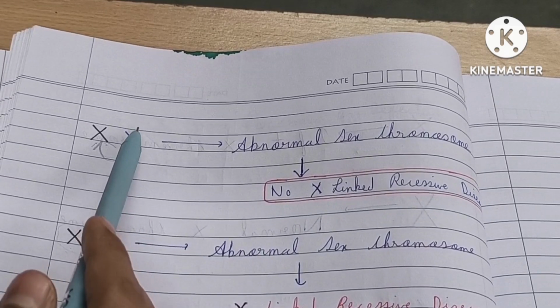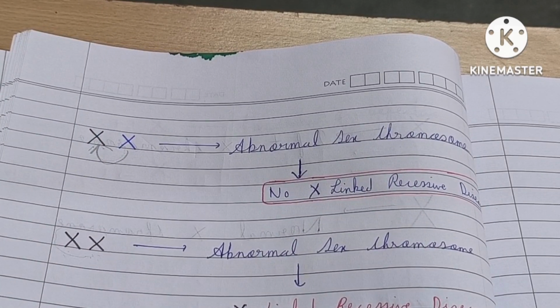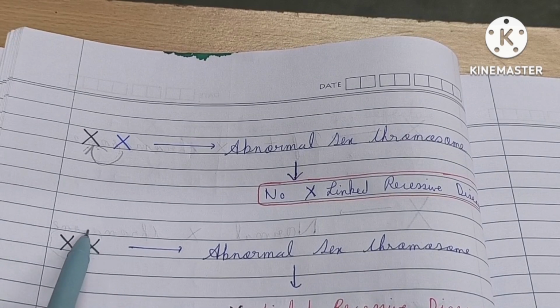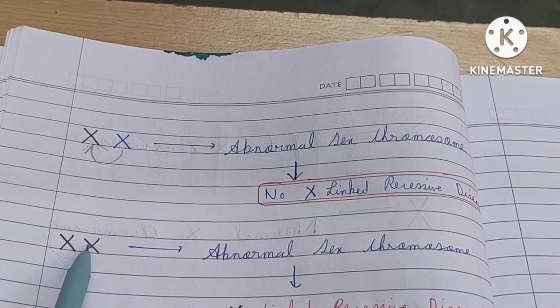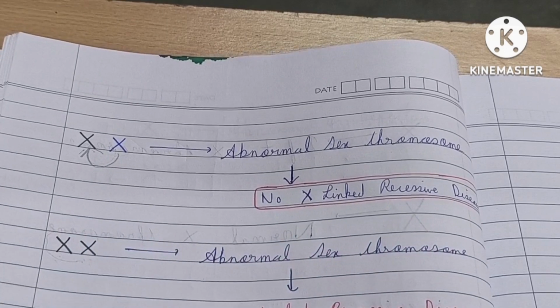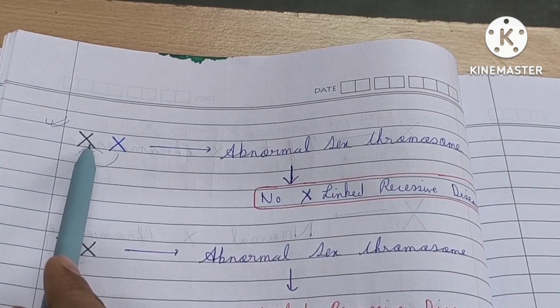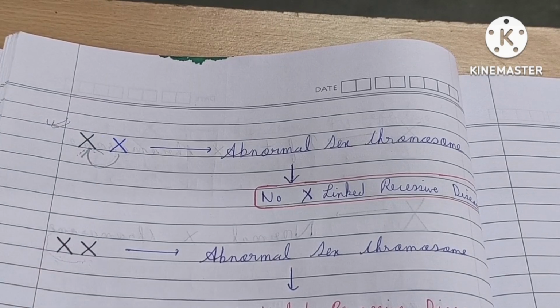So this is the case when any one of the X chromosomes is defective. But in this case, both the X chromosomes are defective, so the disease will occur, but I don't want to mention this. I want to focus only on when any one of the X chromosomes is defective.